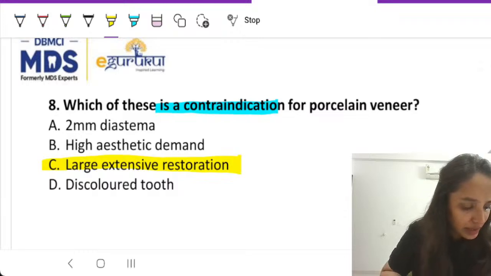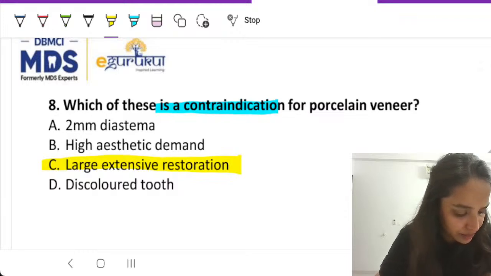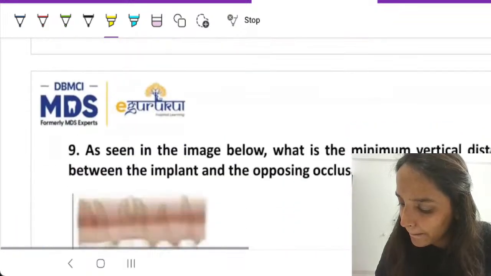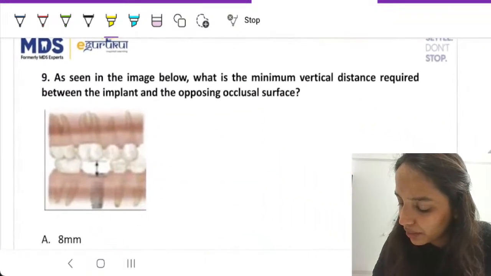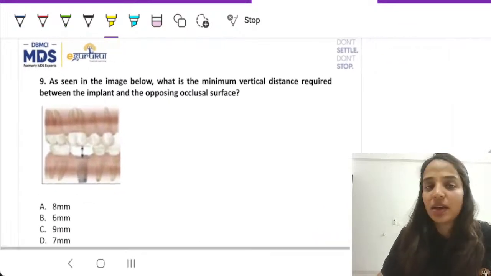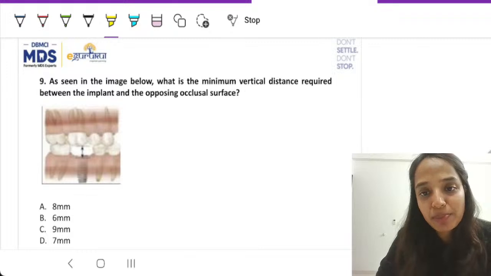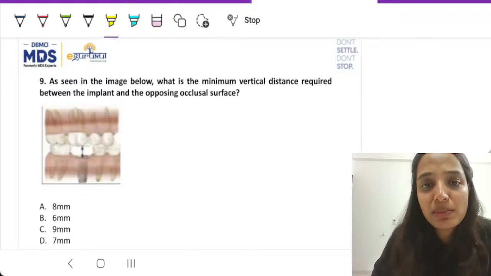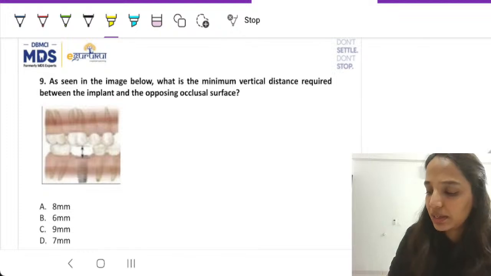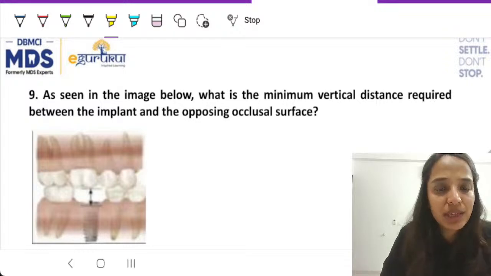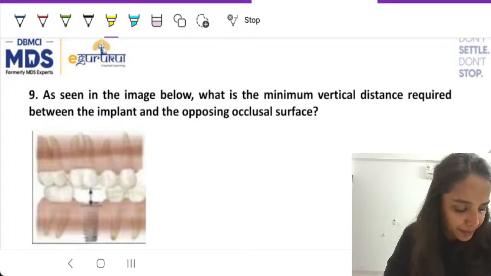Now, let us start with question number 9. Fine. So, another thing that we have seen very commonly that comes from implants are numerical questions. As seen in the image below, what is the minimum vertical distance that is required between the implant and the opposing occlusal surface?